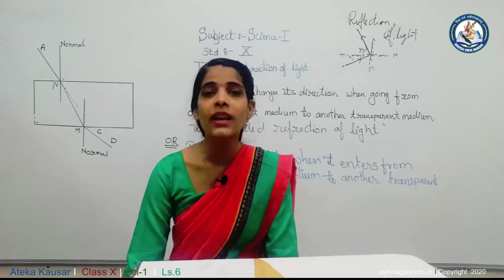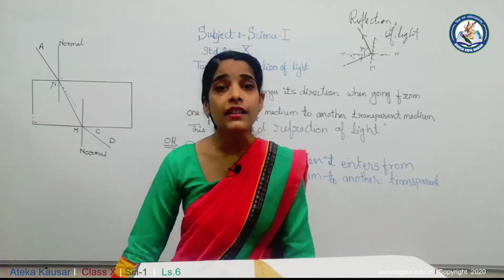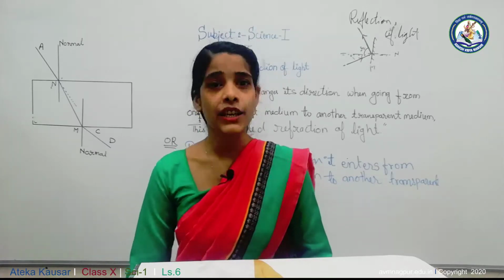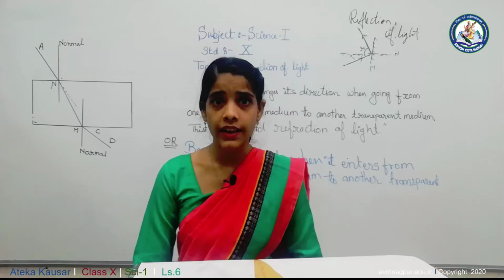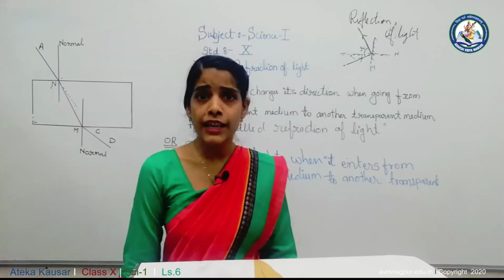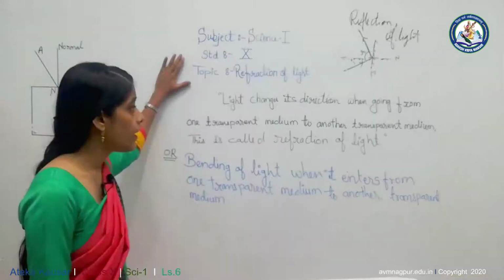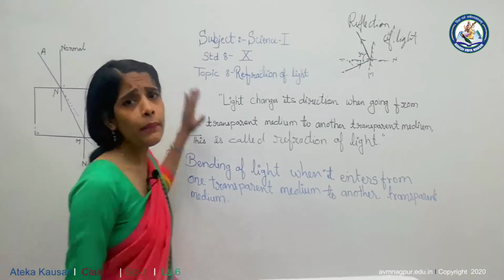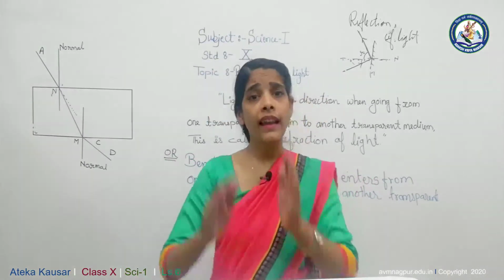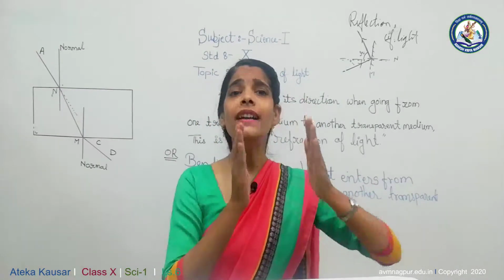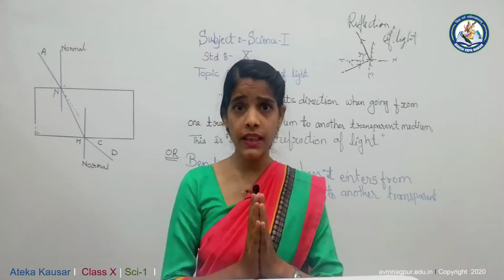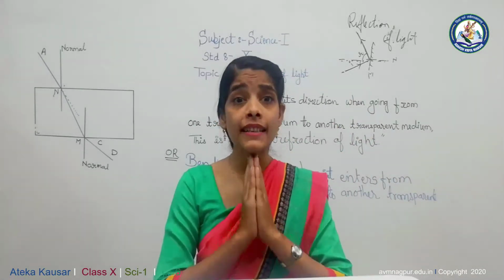There is a phenomenon and a concept, and the concept behind that is refraction of light. Yes, today we are going to study refraction of light, the 6th chapter of your syllabus. Now what is meant by refraction of light? It simply states that when light enters from one transparent medium to another transparent medium, it changes its direction.